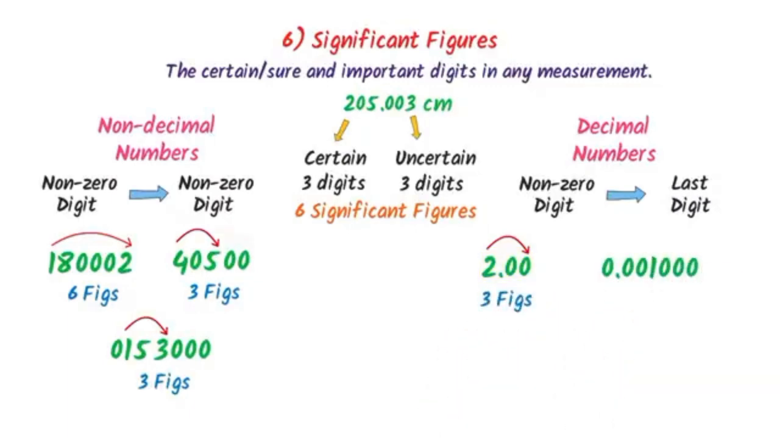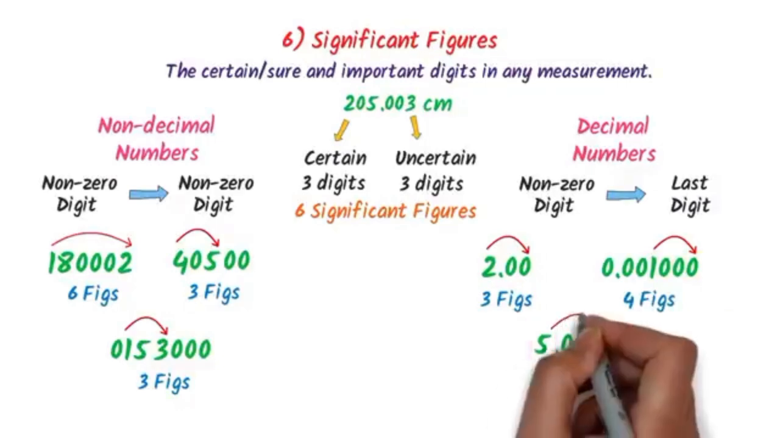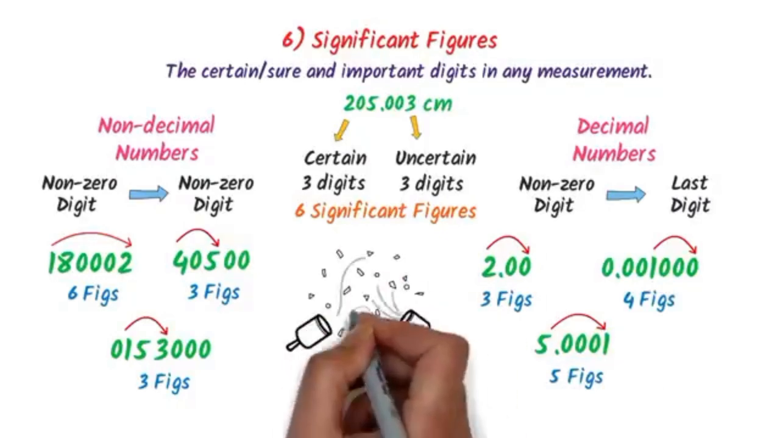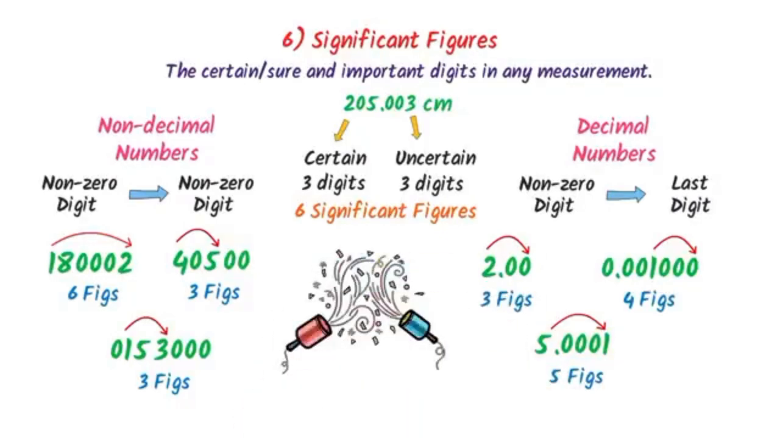Secondly, consider this number. The first non-zero digit is 1. So I go from 1 to the last. There are 4 digits, so there are 4 significant figures. Thirdly, consider this number. The first non-zero digit is 5, so I go from 5 to the last. There are a total of 5 digits, so I say there are 5 significant figures. Thus, using this simple trick, we can easily learn significant figures.